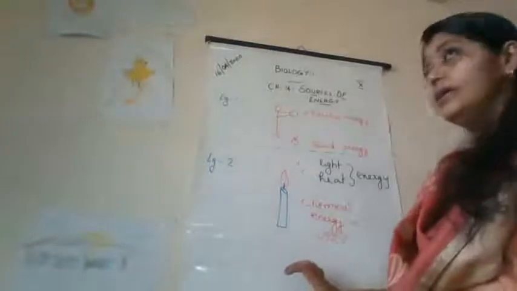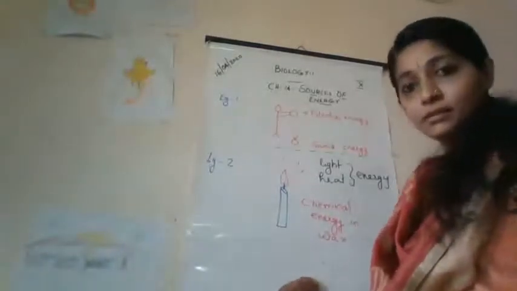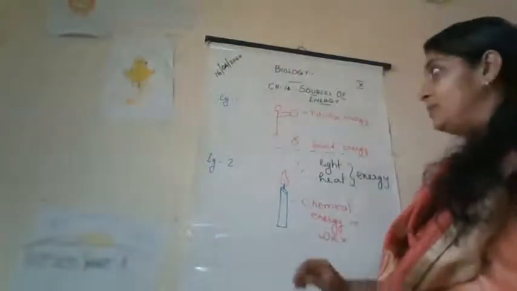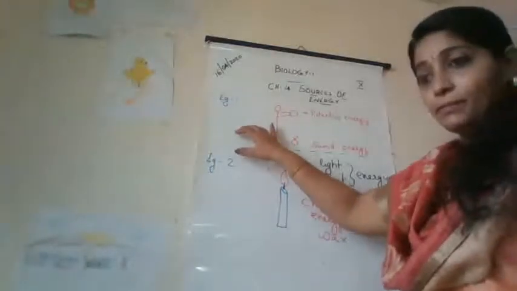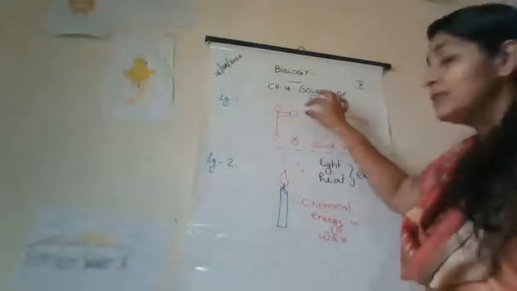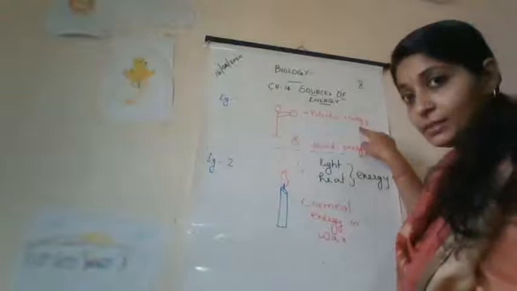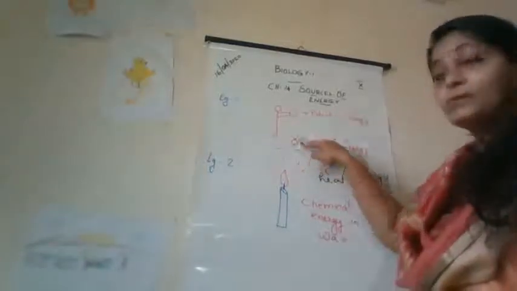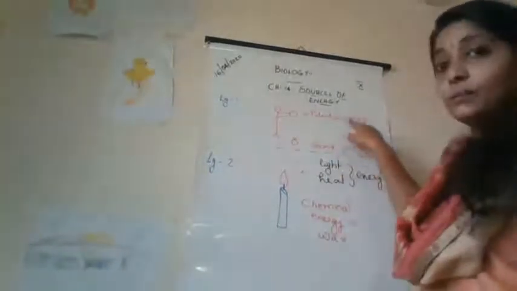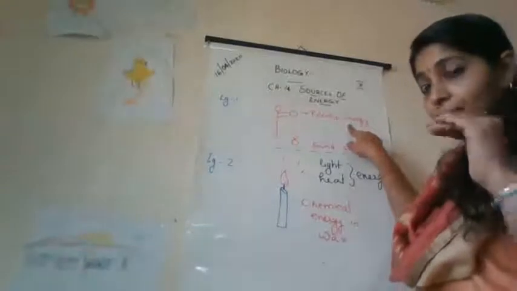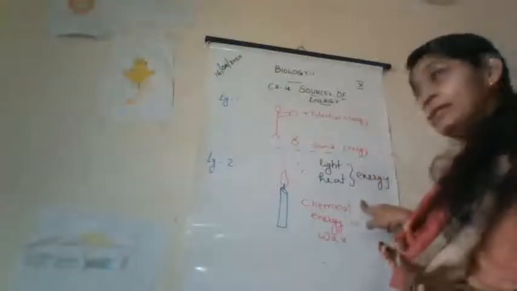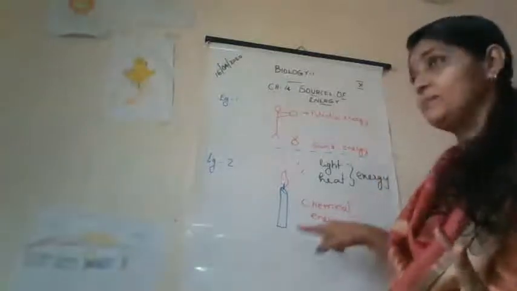When we drop the plate from a certain height, it falls on the ground and produces sound. So here the potential energy of the plate which is kept at a certain height is converted into sound energy. And the second example is burning of a candle.